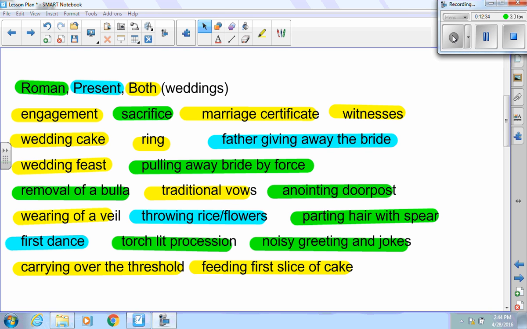Father giving away the bride is a tradition that is for today's weddings only. I know that the emperor gave away the bride and she was adopted, but it wasn't necessarily a custom of the Romans. Throwing rice and flowers, that's for us. First dance, that is also for present day. Every single one of these are on your test.